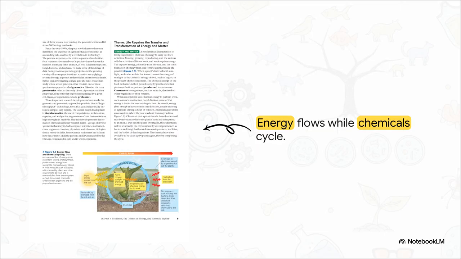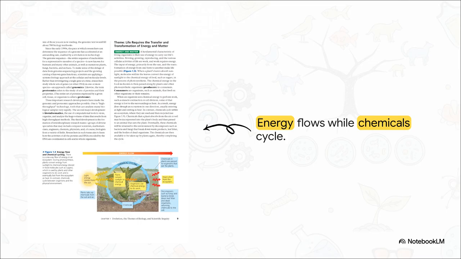And that brings us brilliantly to our next theme, energy and matter. You really have to notice the fundamental difference in how these two things move through an ecosystem. Light energy from the sun enters the system, it's converted to chemical energy by plants, used by consumers, like a hungry caterpillar, and eventually it exits the system completely as heat. So energy flows in just one direction.